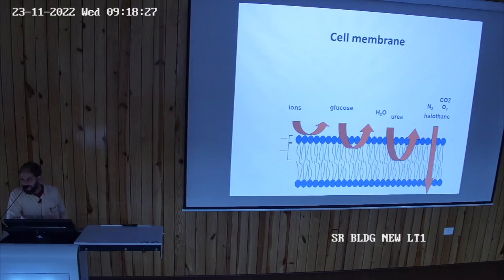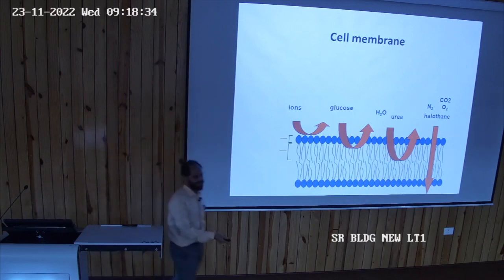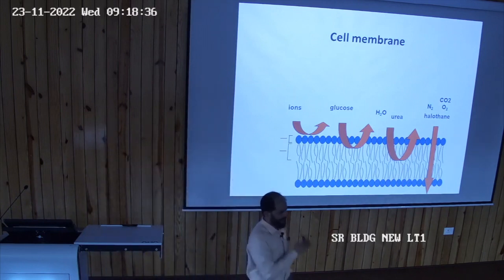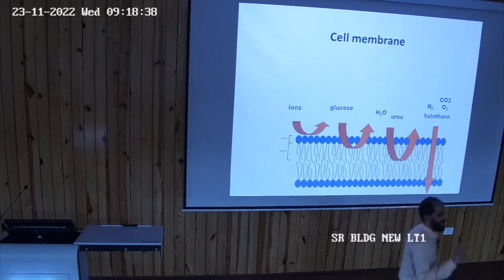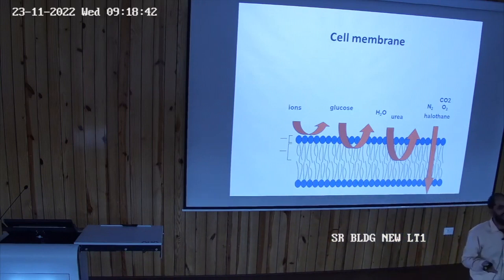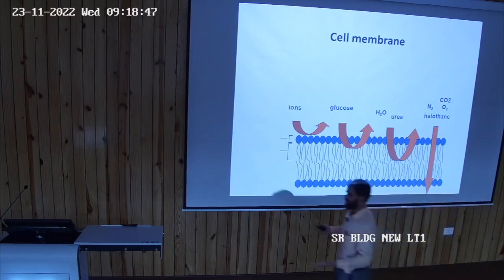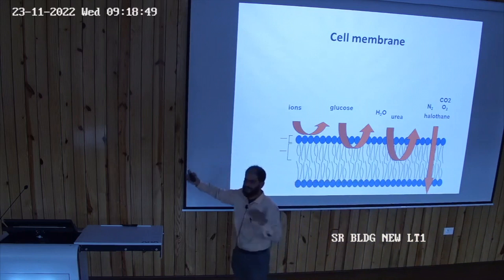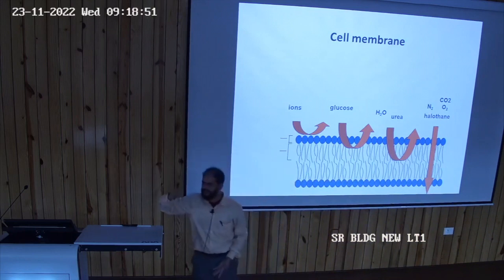What is the head region formed by? Is that hydrophilic or hydrophobic? Hydrophilic. Outside and inside, both sides are hydrophilic, since both sides are an aqueous environment: extracellular fluid and intracellular fluid.